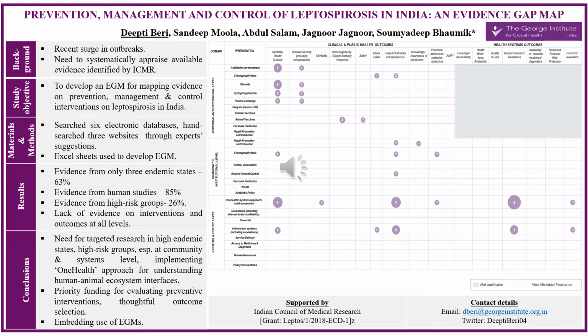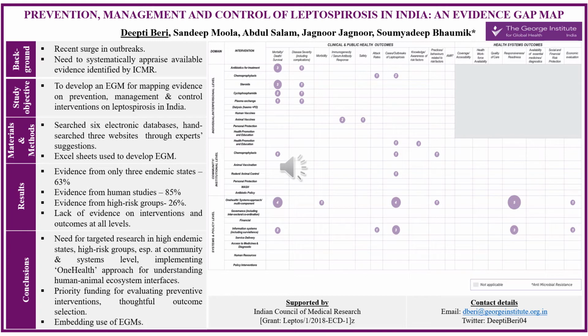We found that 85% of evidence focused on humans, with only 15% of studies focusing on animals, leaving a vast scope for implementing One Health approach to understand the human-animal ecosystem interfaces better to provide a comprehensive evidence base.